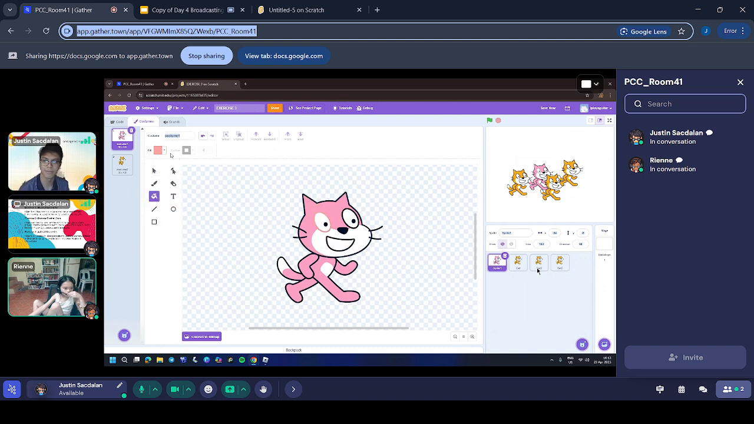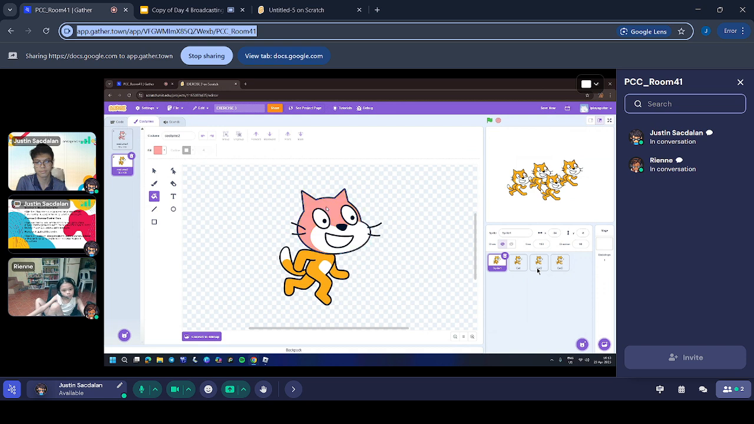Oops. I'll just change that later. Yeah, you can press Control Z to undo. There we go. I'll just color this one in case I want to use it.